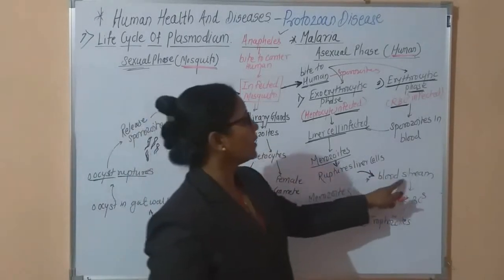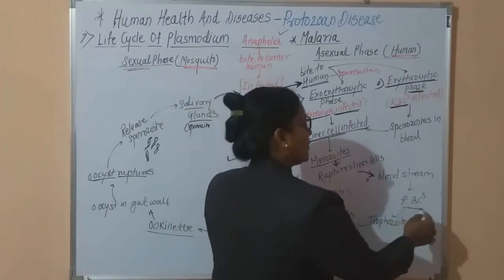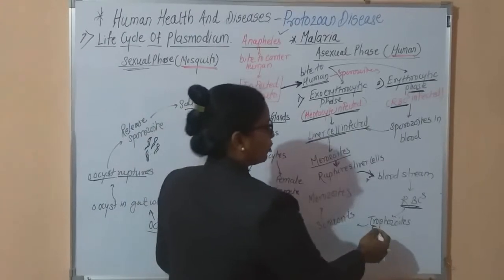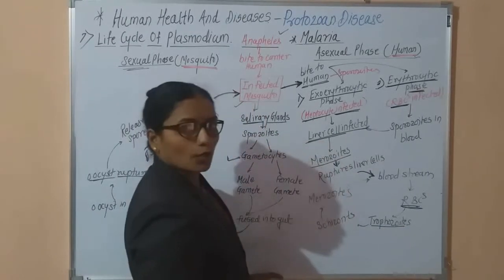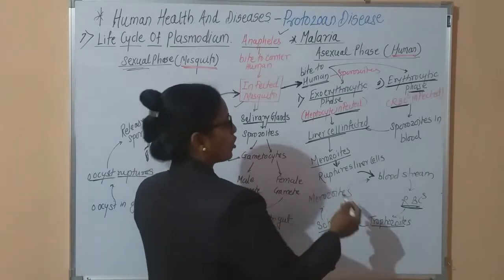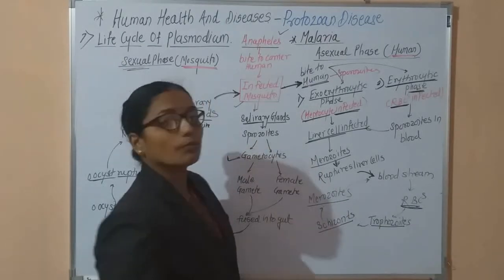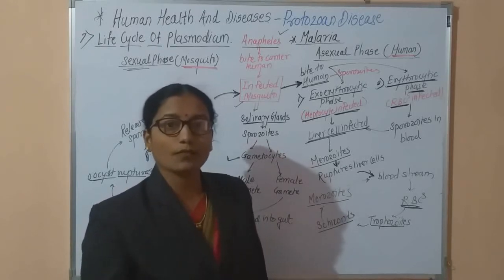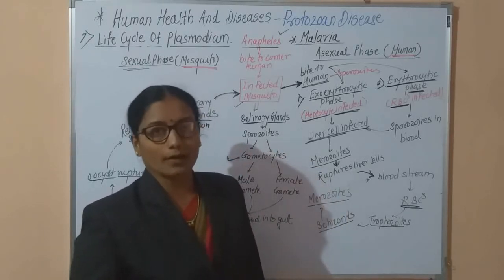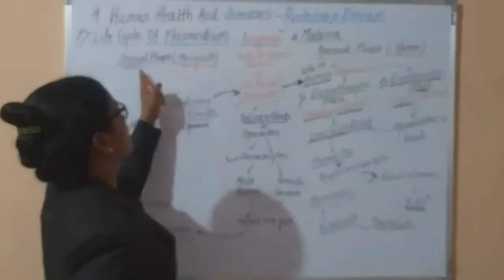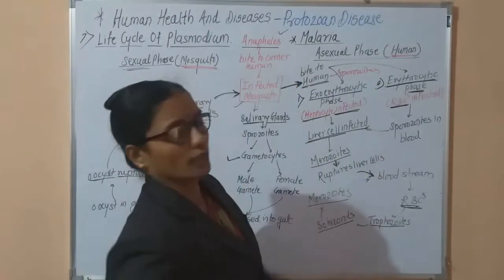Now inside the RBCs of the bloodstream, they are converted into the trophozoite stage. Trophozoites are converted into schizont. Schizont is again converted into merozoites. Means these cyclic changes take place in the Plasmodium parasite, and the parasite goes through two phases, that is sexual phase and asexual phase.